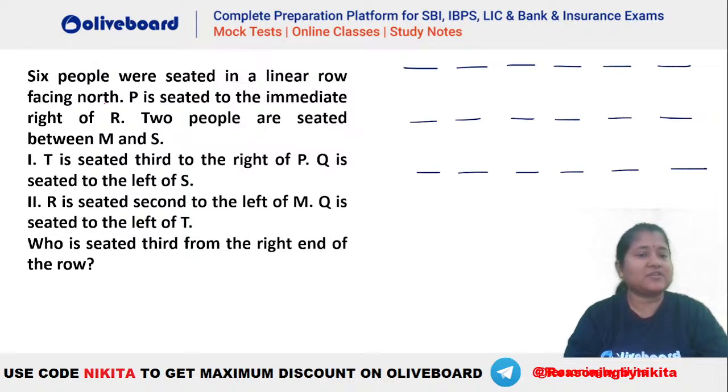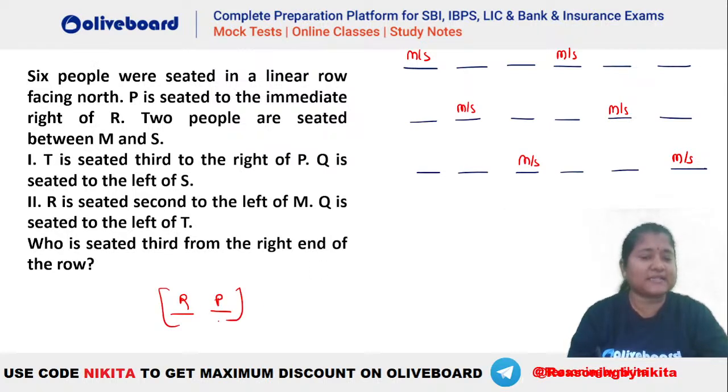Six people are seated in a row facing the north. P is seated to the immediate right of R. Two people are there between M and S, right? So what are the possibilities here? Let's say M and S here, M and S here, or M and S can be here. Similarly, P is immediate right of R. This is common text here that P has to be immediate right of R. So in the first and third case, we can have two possibilities each. In the second one, we have only one possibility. Now the question is, who is seated third from the right end of the row?